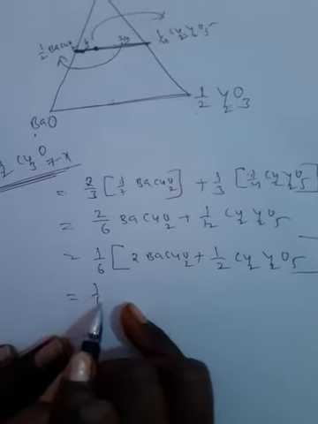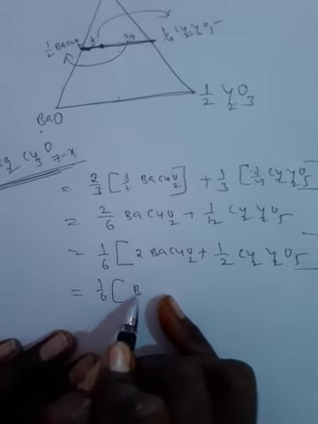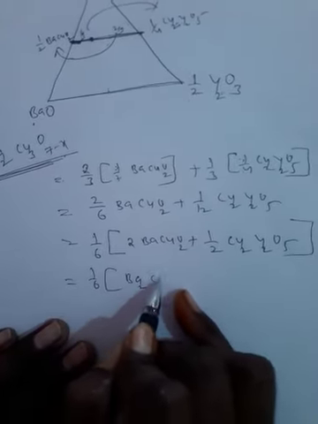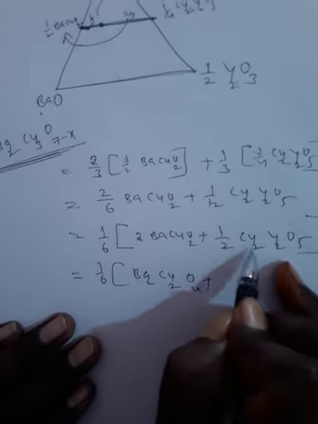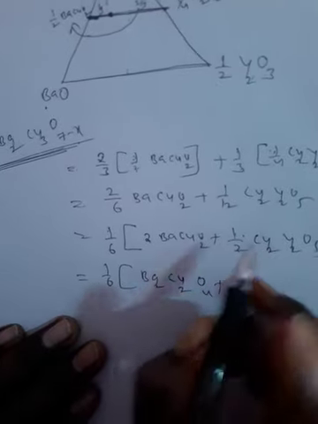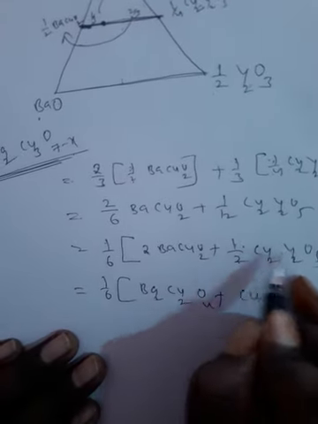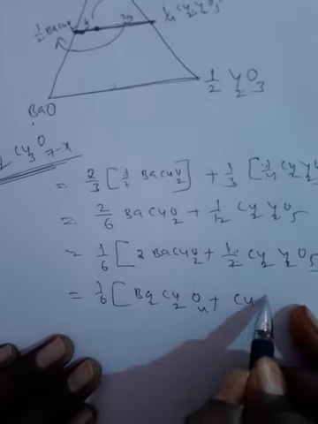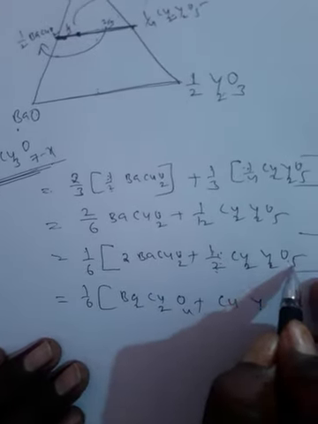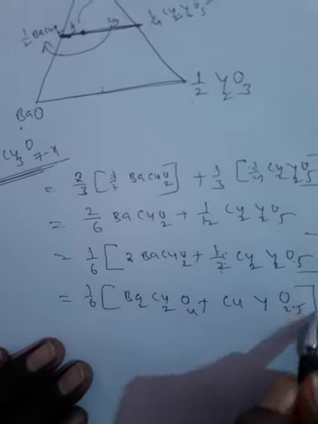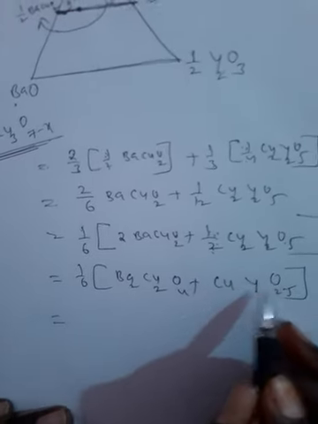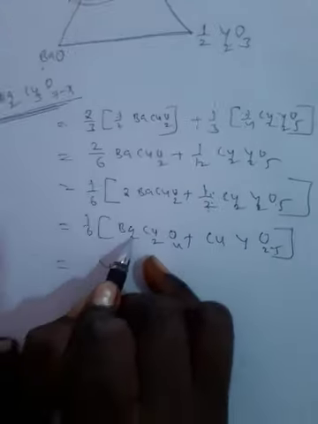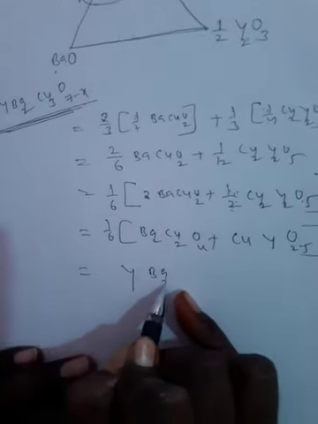Here, 2 into Ba gives Ba2, 2 into Cu gives 2 Cu, and 2 into O2 gives O4, plus half into Cu2 gives 1 Cu, and Y2 into half gives only 1 Y, and half into O5 gives O2.5. Totally, how many yttriums in this composition? Only 1. How many Ba? Only Ba2. How many Cu?